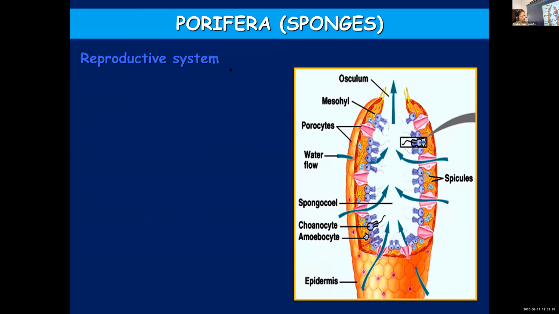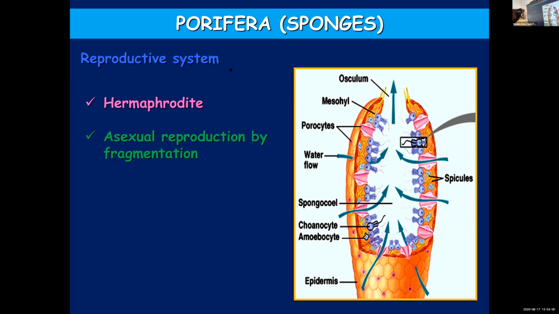Now coming to reproduction. It's a hermaphrodite. In class 10, you might have learned about hermaphrodites. Hermaphrodite means male and female sex organs will be found in the same organism. So sperms and ova will be produced by the same organism. No separate male and female organism. Both are in the same individual.